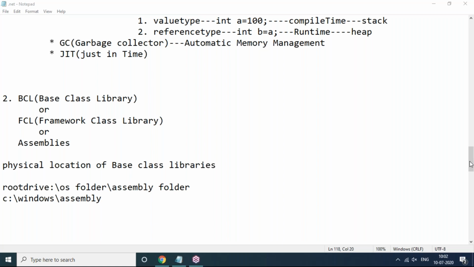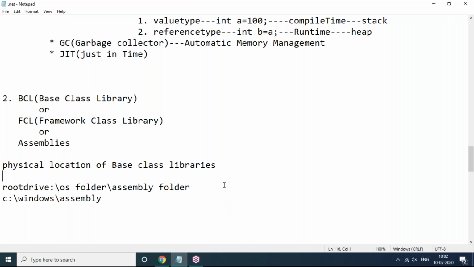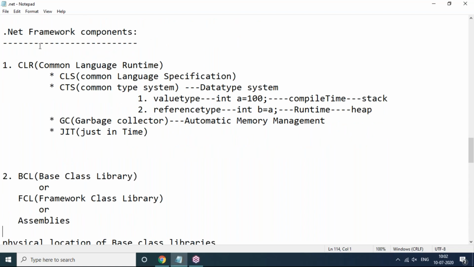Right, let's start today's session. In the last session, we discussed the .NET Framework components. There are two framework components: CLR and the Base Class Library. CLR is used to provide the runtime or execution environment. As we discussed, without CLR, we can't run .NET application programs.